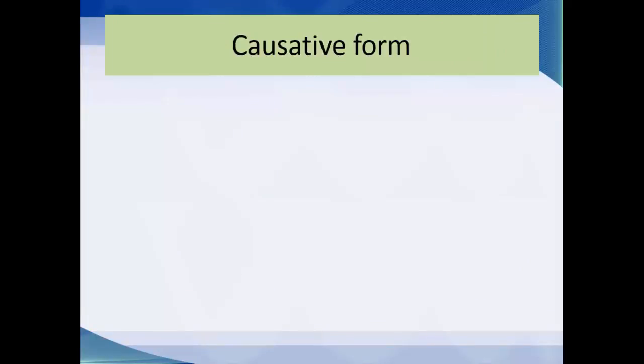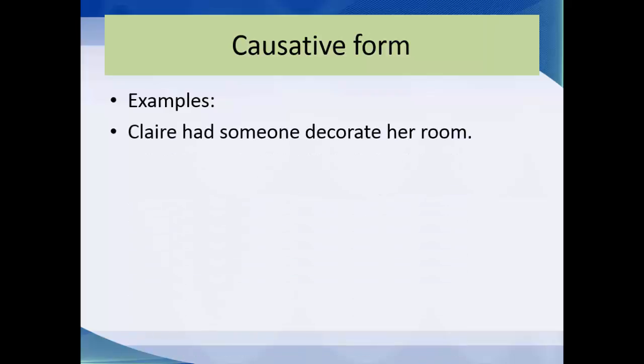Causative form, which is related to the reason. What about the passive with the causative form? Let's take an example to know the meaning of causative form. When I say Claire had someone decorate her home, Claire had the room decorated.